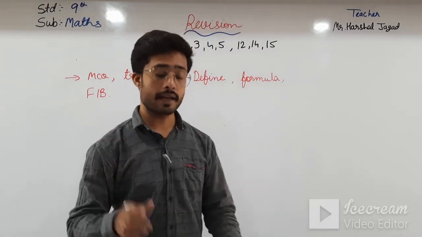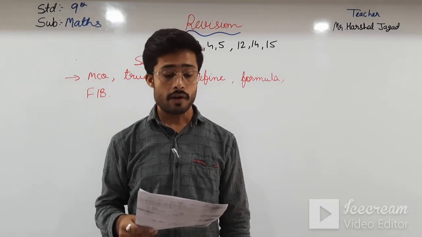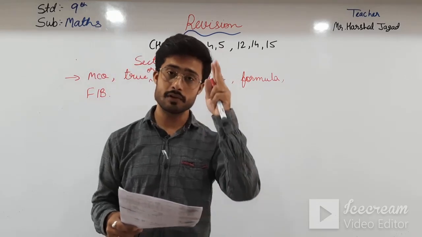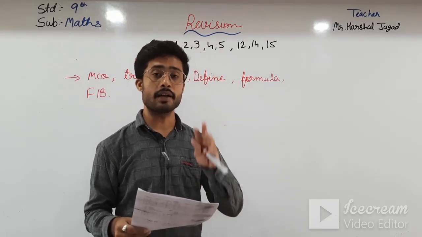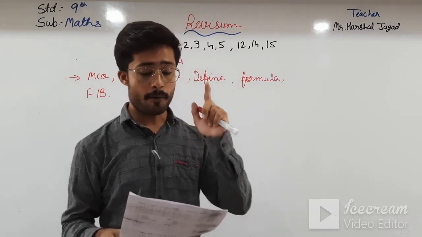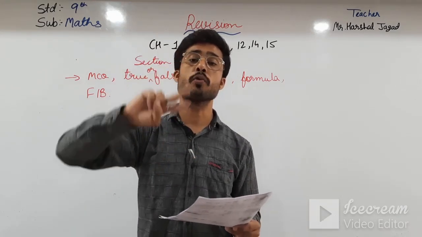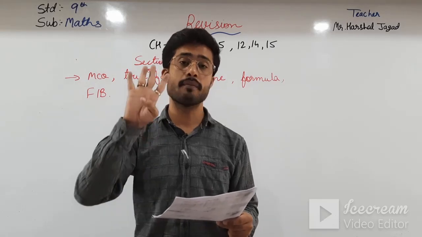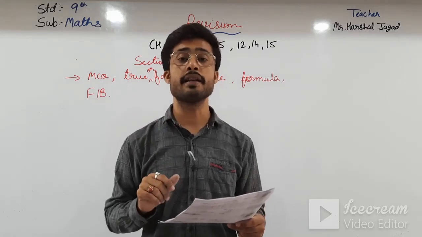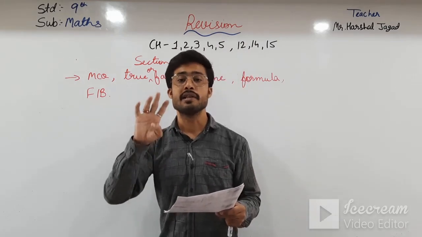In section A, first of all, the first sum will be of division. So that is of MCQ. The other one is also from MCQ only, but in that you have to find the degree of polynomial, which is from chapter number 2. The third question will be of true or false. Question number 4 is from the definitions of Euclid's geometry.